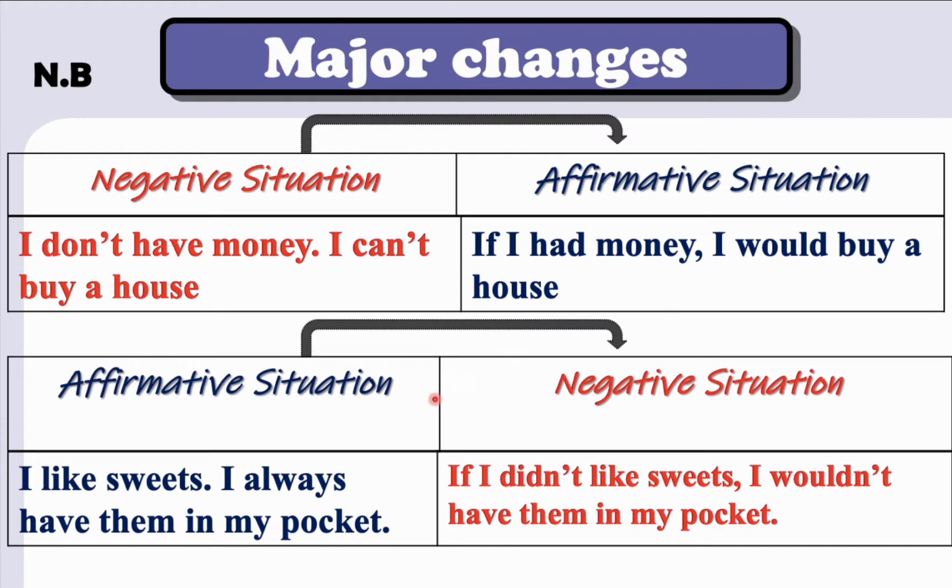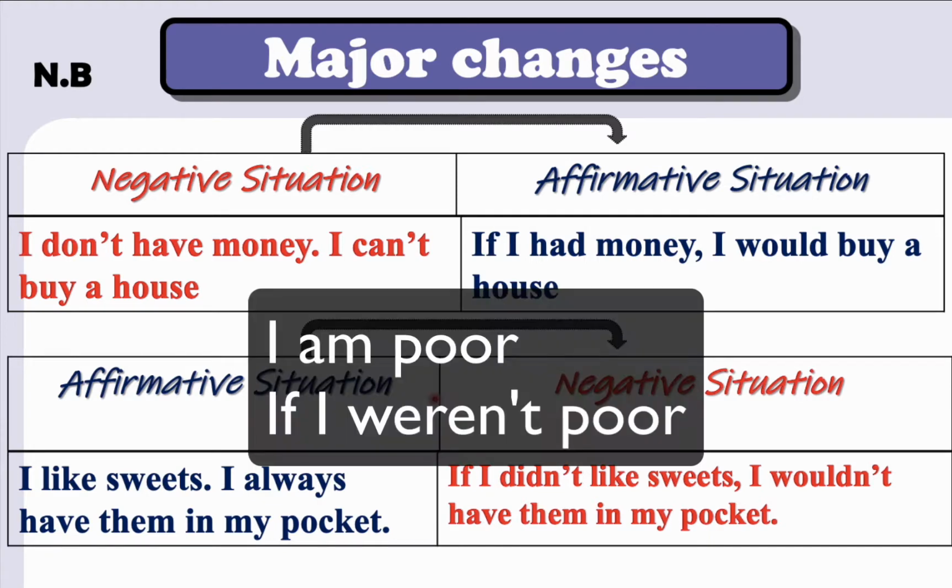We have a situation and we want to change it. For example, I am poor. I want to change it. So if I weren't poor. I am poor, affirmative. If I weren't poor, it is negative.